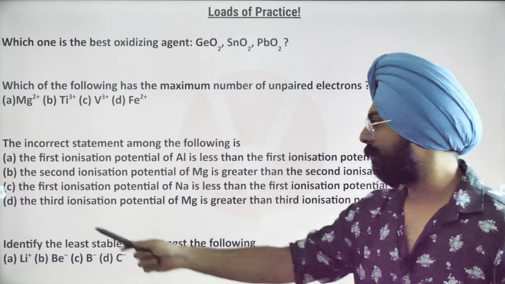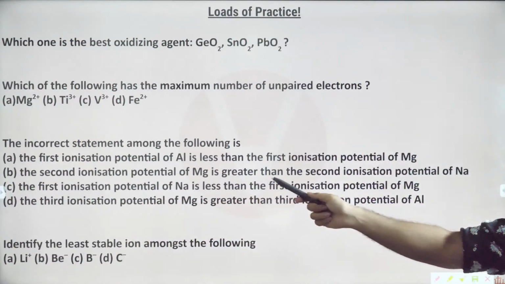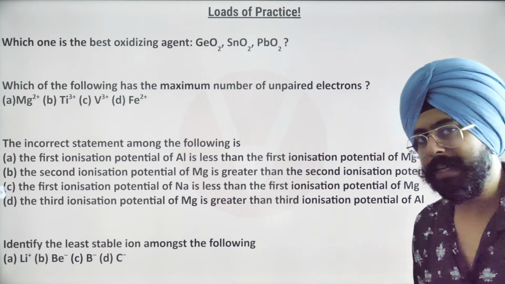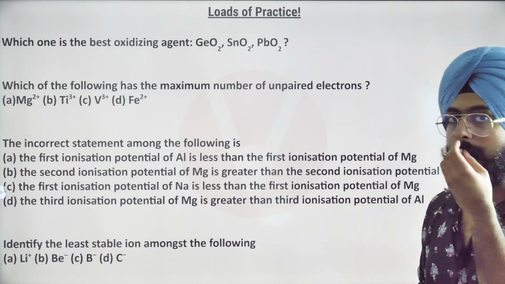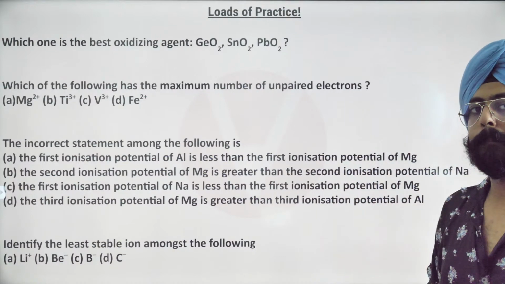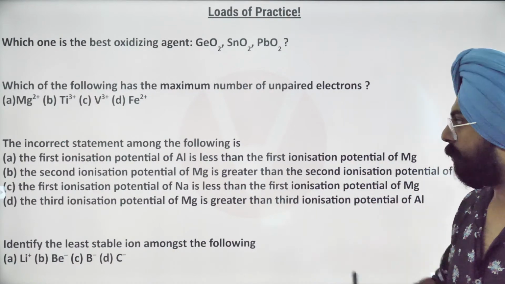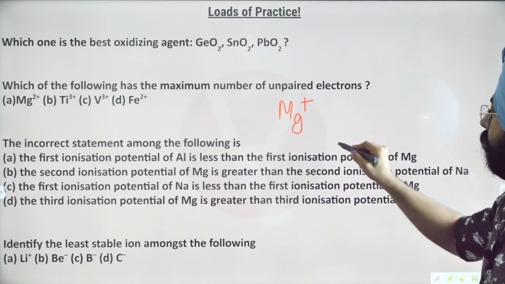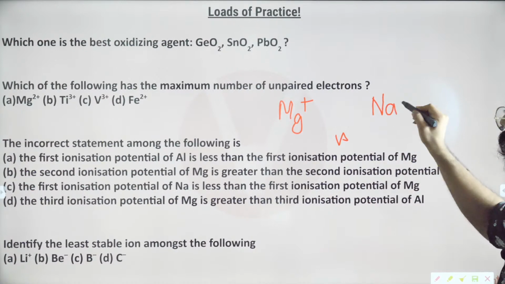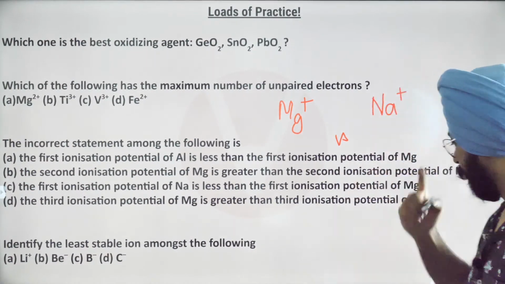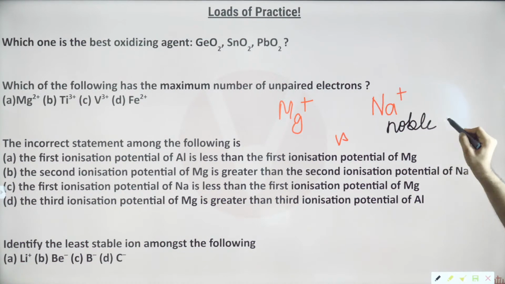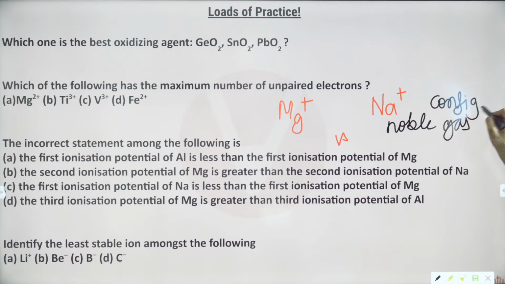अब इसका क्या मतलब हुआ? Second ionization potential of magnesium is greater than the second ionization potential of sodium. It means that we are trying to define the ionization potentials of one positive ions. In the second case, we are comparing Mg positive versus Na positive. Now, my dear friends, if you realize Na positive is already a noble gas configuration. Isn't it?